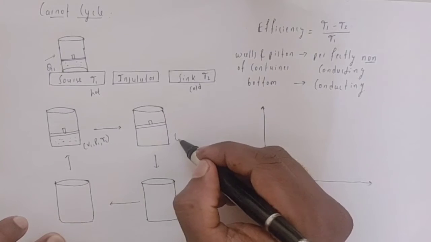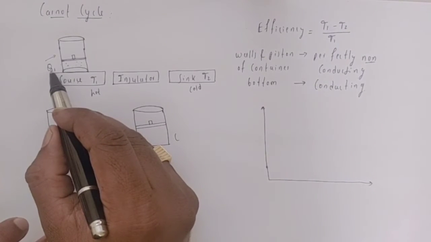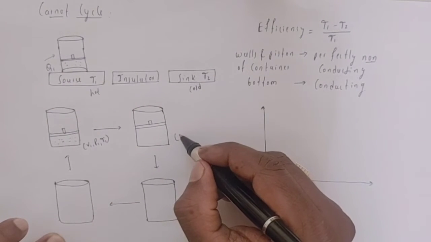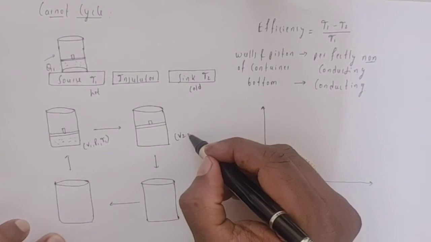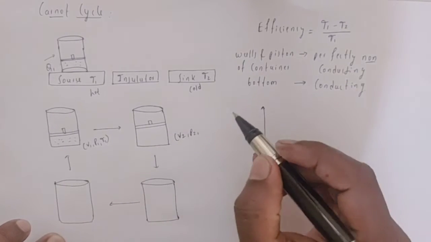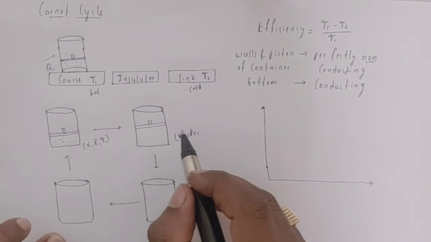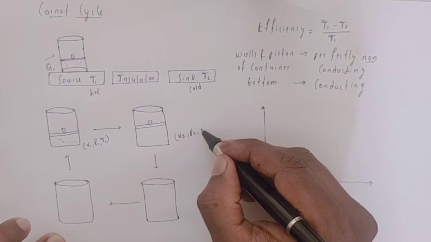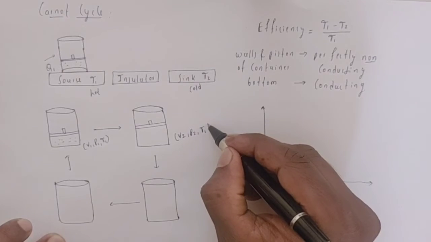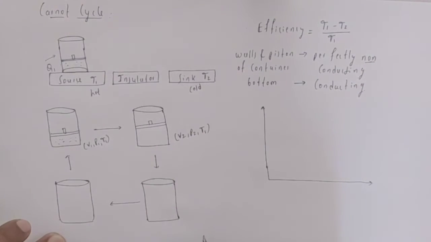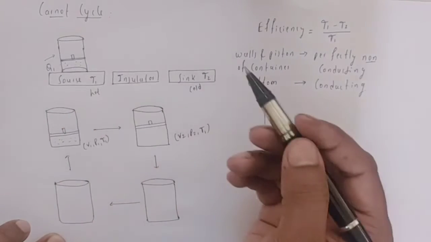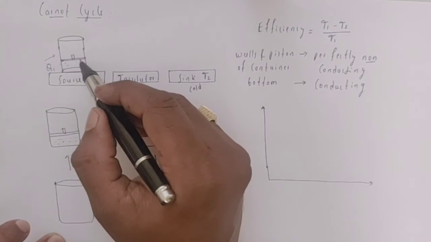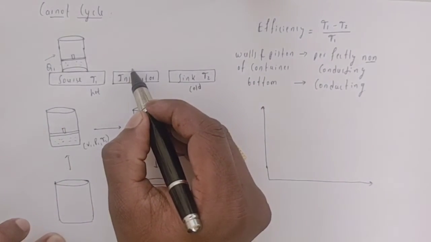After absorbing Q1 amount of heat, there is an increase in its volume and a change in its pressure, but this process takes place at constant temperature, that is T1. And after absorbing Q1 amount of heat, we are going to place this heat engine on the insulator.